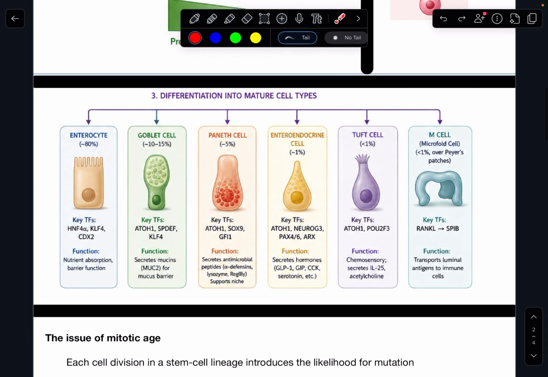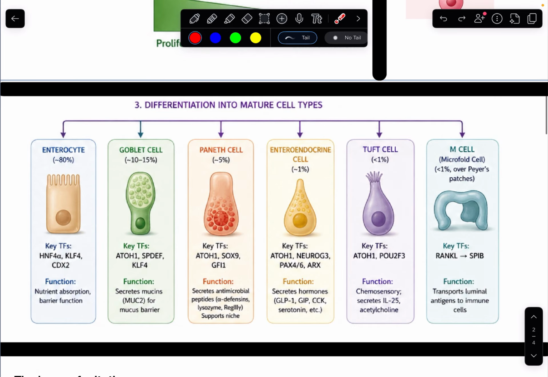And so there's a couple of different cell types associated with the small intestine. This figure may not be entirely accurate because I've seen some evidence that enterocytes make up upwards of 90% of the cells in the small intestine. But you can see here that there are certain transcription factors associated with the production of enterocytes that are different from the transcription factors associated with the production of goblet cells, same as Paneth cells, same as enteroendocrine cells.